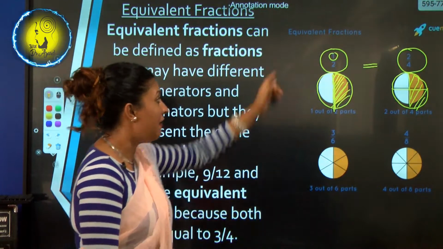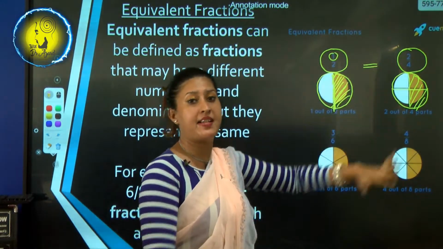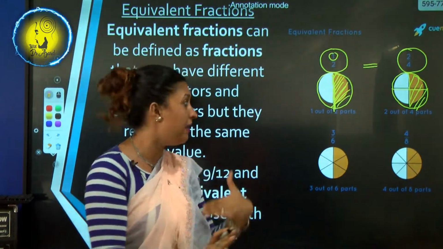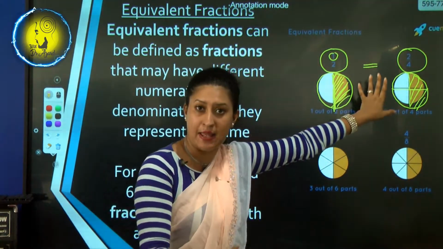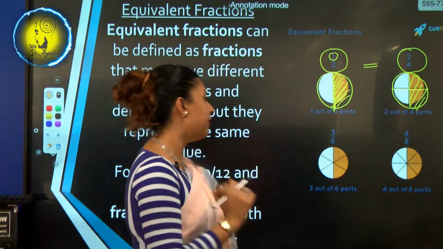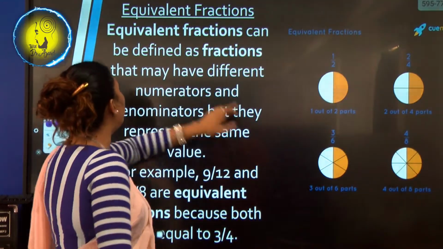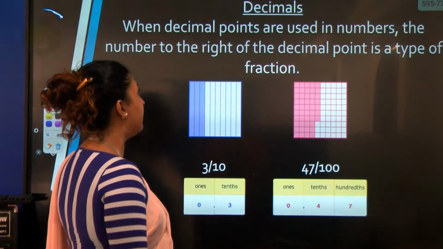Understand? So, even though their numerators and denominators are different, they differ from each other, but the value remains the same. Understand? Right. So, let's go to the other one now. Now you know about equivalent fractions also.